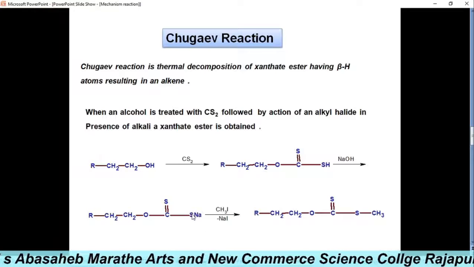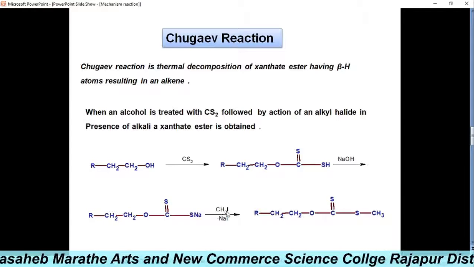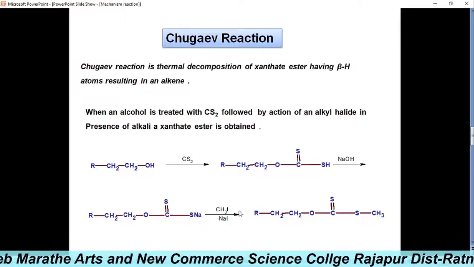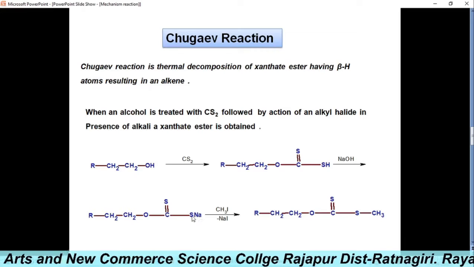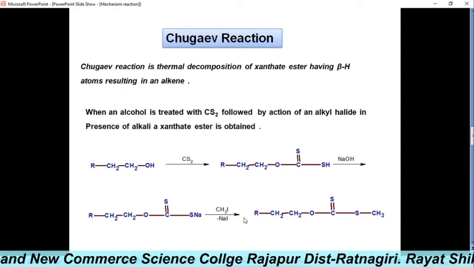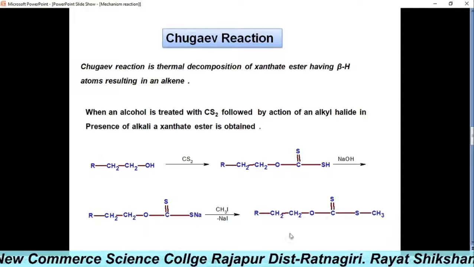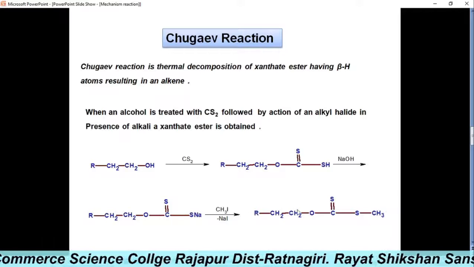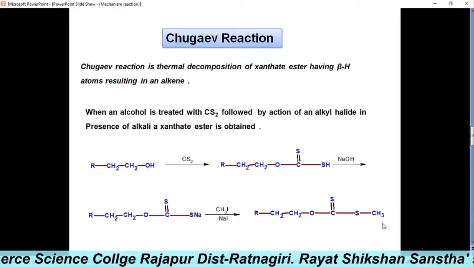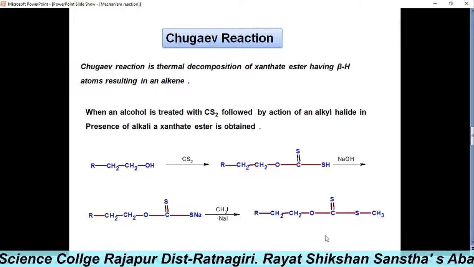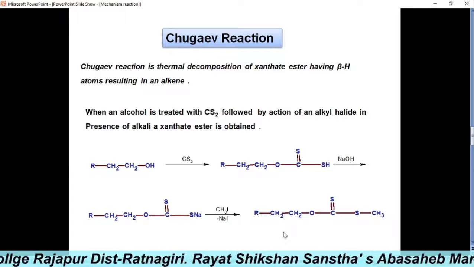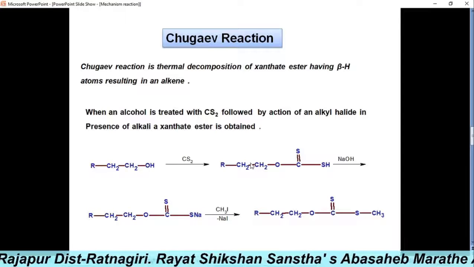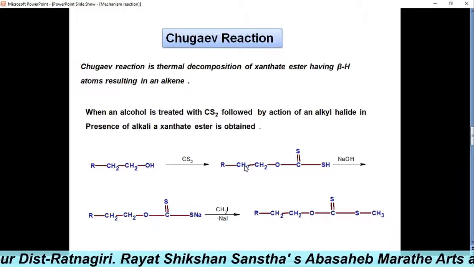This S minus attacks the methyl and replaces the iodide, with sodium iodide as a byproduct, and this methyl is attached to the sulfur. This product is called a xanthate ester. This is the xanthate ester. Now let's see the mechanism in detail, the Chugaev reaction.